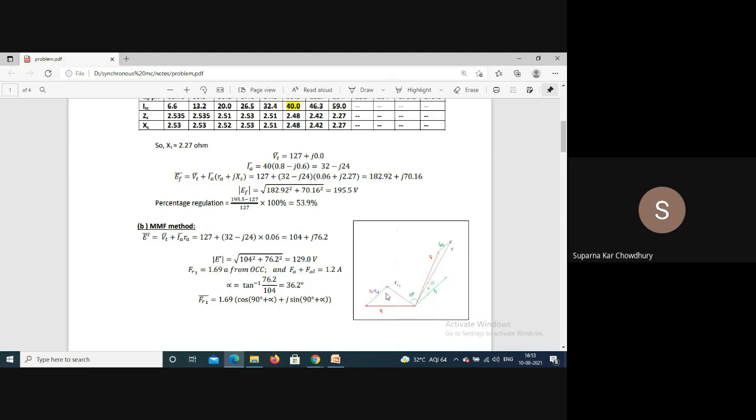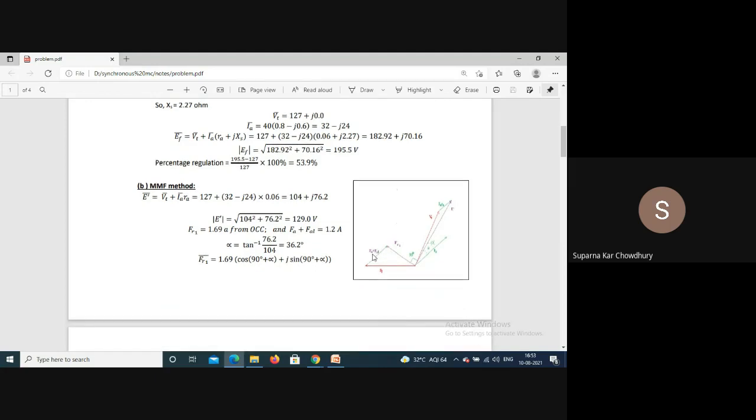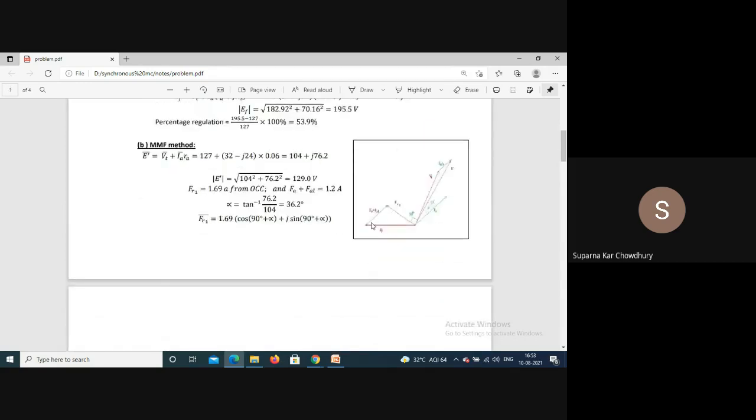Considering this, we have added, this angle is 90 plus alpha. So just resolving according to this angle, it can be measured from here.